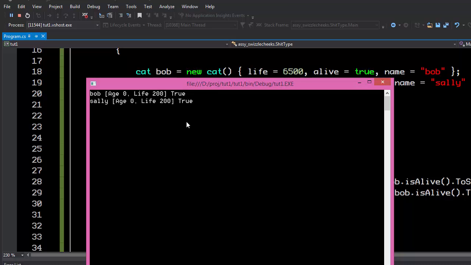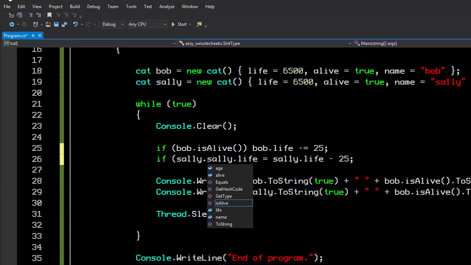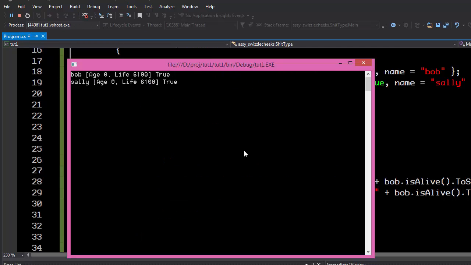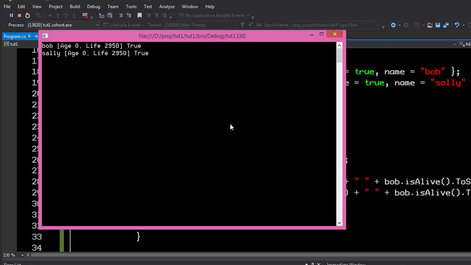As we'll see, I have to prove it out. And you can see that they're no longer alive. So what we could say here is if Bob.IsAlive, then subtract, and if Sally is alive, then subtract. But what's wrong with this? Why wouldn't we want to do this? Because this completely works. When this hits 0, they're going to go down and become not alive. Let's reduce this to 3500 for now. As you'll see here, this completely works and does exactly what we want. And now they're dead, and that's the end of it, and the timer's no longer ticking.